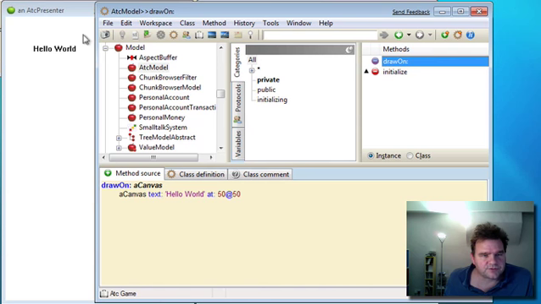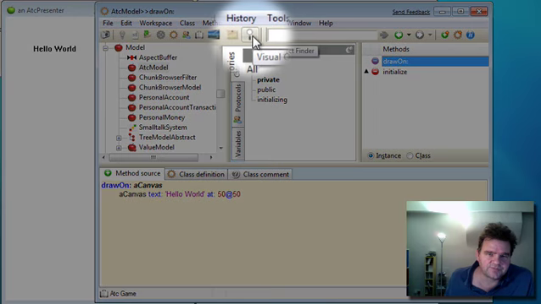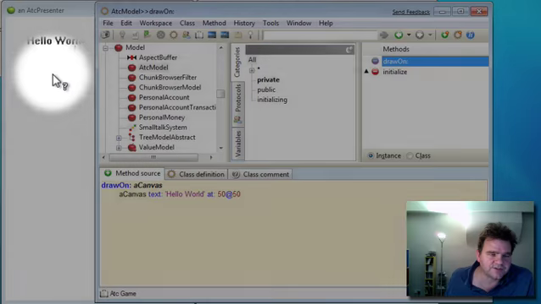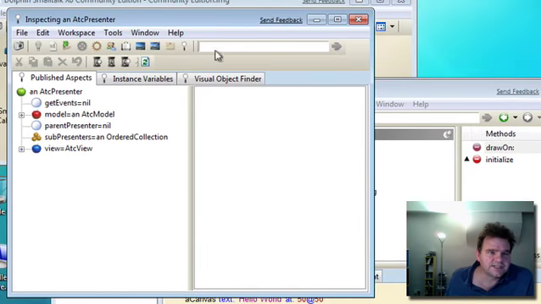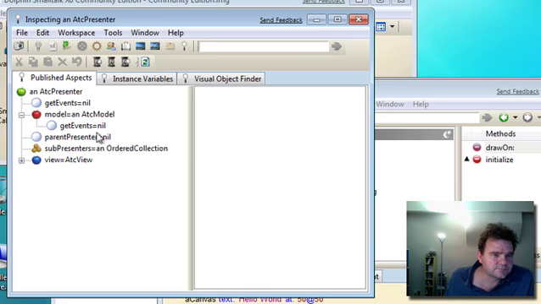Now, normally we would have to restart this to get this initialize method to be called, because we've gone past the initialization stage. But one thing we can do here is use the visual object finder to bring up an inspector on this object here, and inside here we can get at our model.